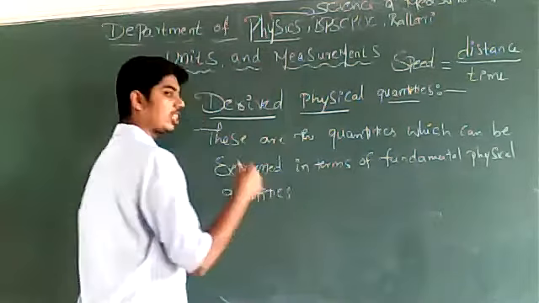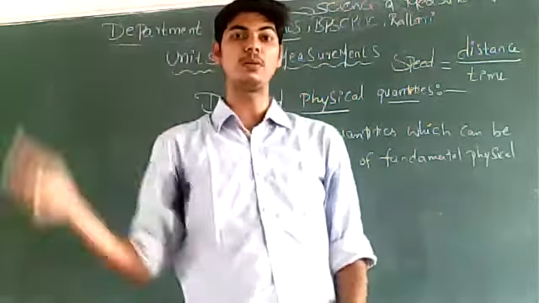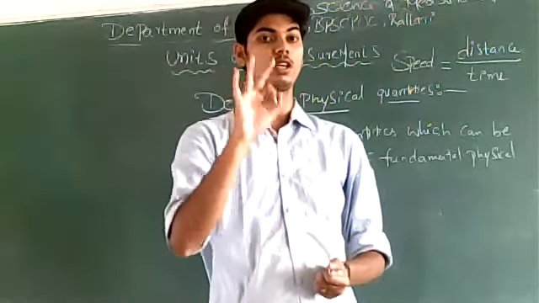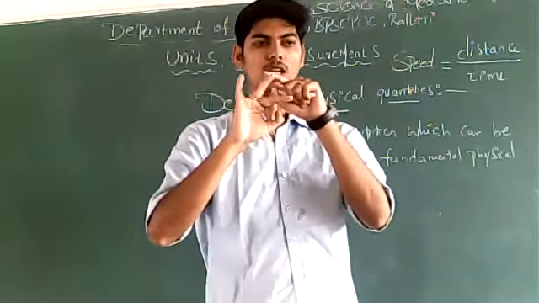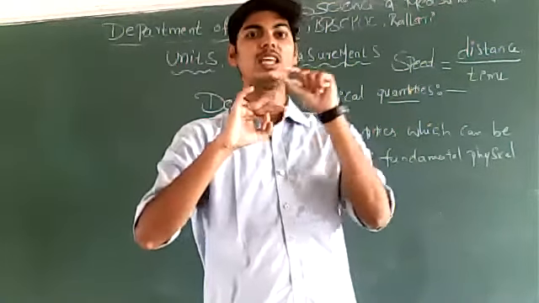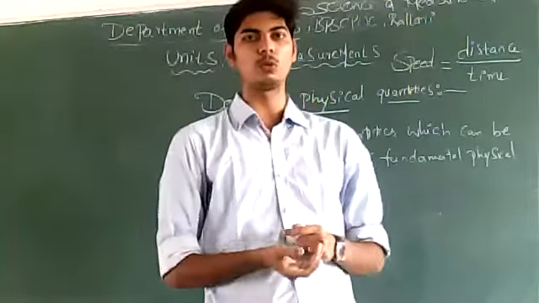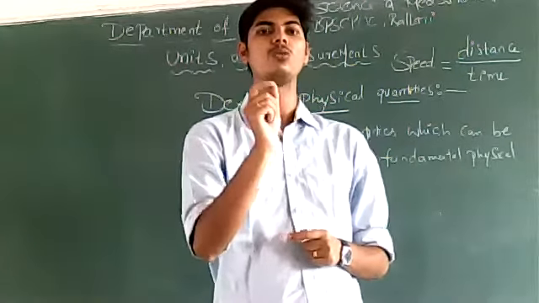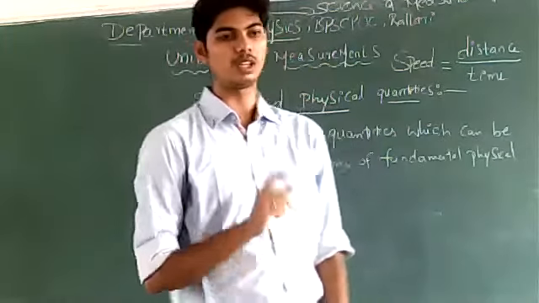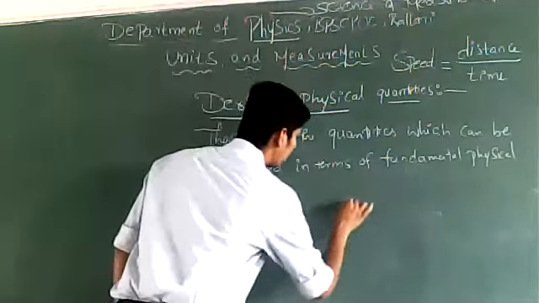Fundamental physical quantities, see, are length, mass, time. The quantities which you can express in terms of length, mass, time, we call them derived physical quantities. For example, area.